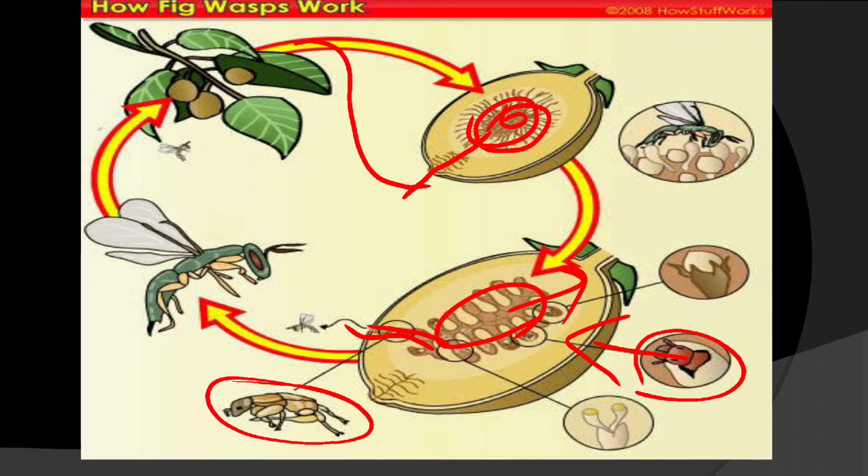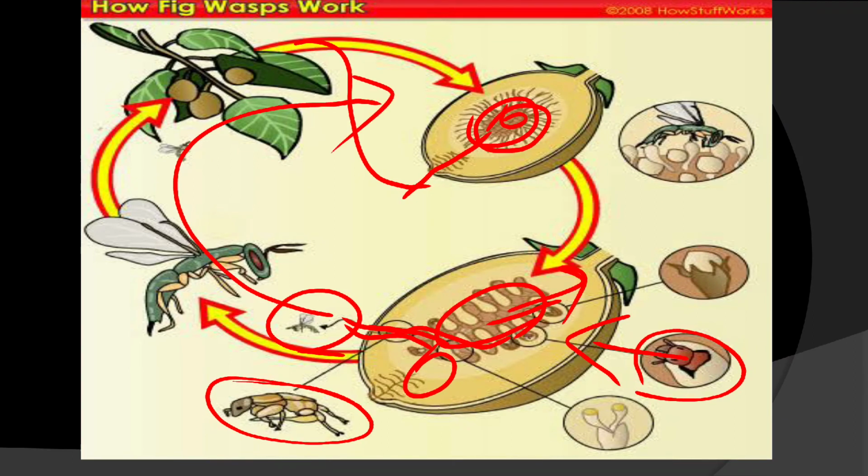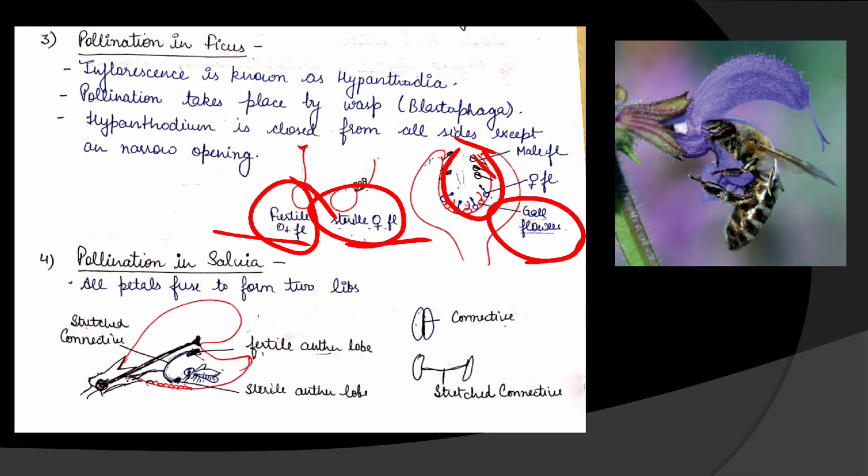Then the females collect the anthers, because after some time this plant matures, and they collect the pollens from the flower and move out. Now they are having pollens, they go somewhere and want to lay their eggs, so they come in contact with another plant, and again they go inside and pollinate that plant. This is how the pollination in ficus takes place.